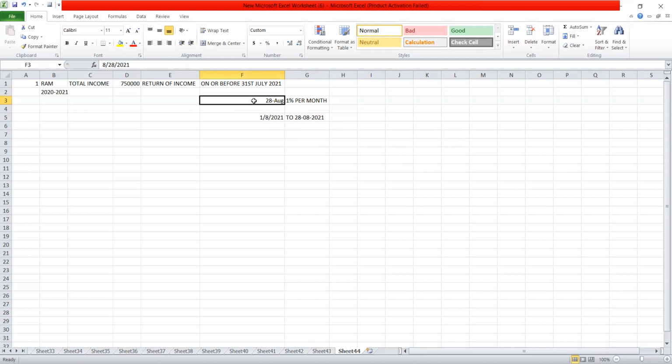In this case, the return of income is furnished by the assessee on 28th August. Then the interest will be charged from 1st August 2021 to 28th August 2021.